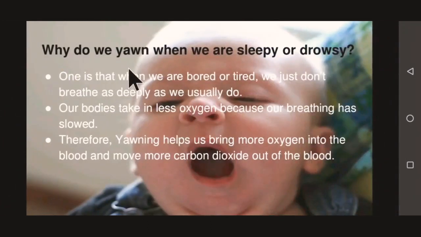Now, why do we yawn when we are sleepy or drowsy? When we are bored or tired, we don't breathe as deeply as we usually do, so our bodies take in less oxygen because our breathing has slowed. Therefore, yawning helps us bring more oxygen into the blood and move more carbon dioxide out of the blood.